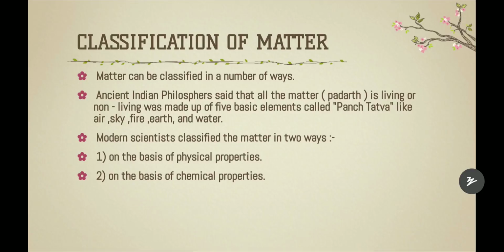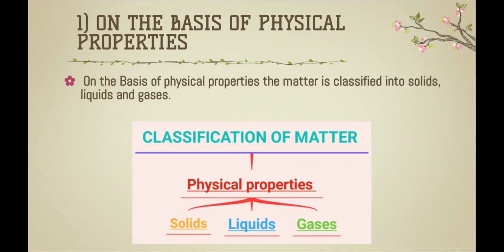This classification of matter is given by ancient Indian philosophers, and another classification is given by modern scientists. They classified matter in 2 ways: on the basis of physical properties and on the basis of chemical properties. Physical properties we will see in this chapter. Chemical properties we will see in future chapters. On the basis of physical properties, matter is classified into solids, liquids and gases.